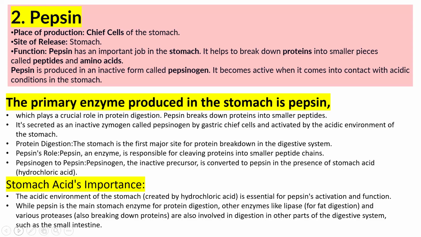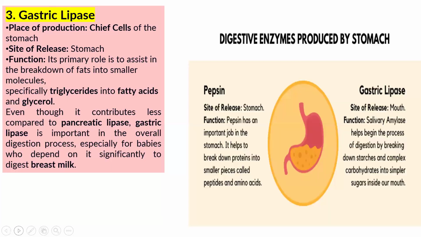Other enzymes like lipase for fat digestion, protease for breaking down. Various proteases are also involved in breaking down of proteins and involved in digestion in other parts of the digestive system such as the small intestine. Next is gastric lipase. It is also secreted by chief cells of the stomach.